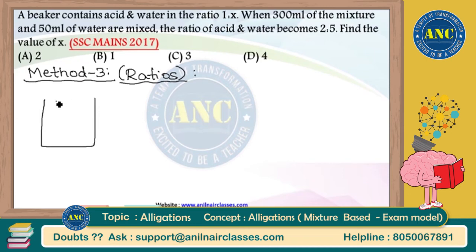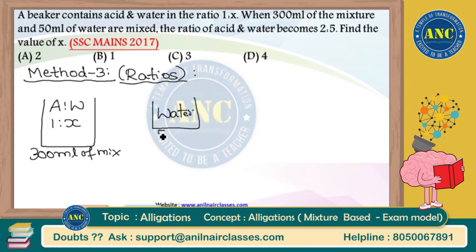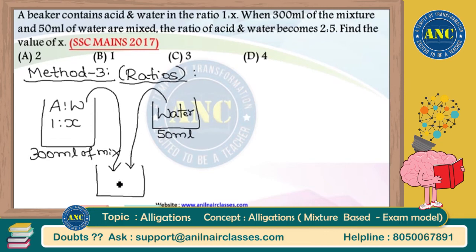Now see here, acid and water are in the ratio 1:x in vessel 1, so 300 liters of mixture is present, and in vessel 2 only water is present, acid is not present. 50 ml of water is present. When you mix these two vessels, I will get another vessel where acid and water are in the ratio 2:5.